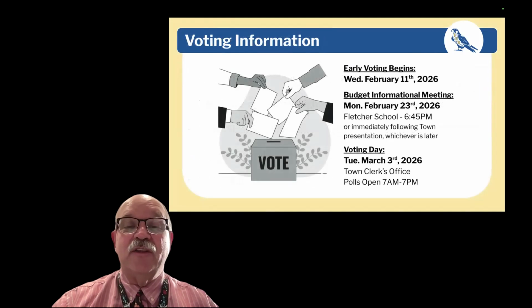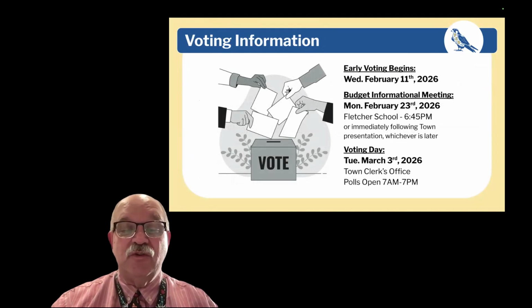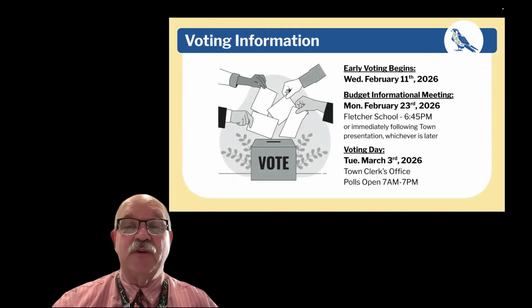We're hoping that you have all these ready for when early voting begins on Wednesday, February 11th. Remember, if you're not going to be in town on voting day or people in your household aren't going to be in town, you can request an early ballot or an absentee ballot from your town office. The informational meeting is a different day than we normally do, Monday, February 23rd at about 6:45 or a little later, depending on when the town presentation is done. And voting day is March 3rd, 2026 at the town clerk's office.